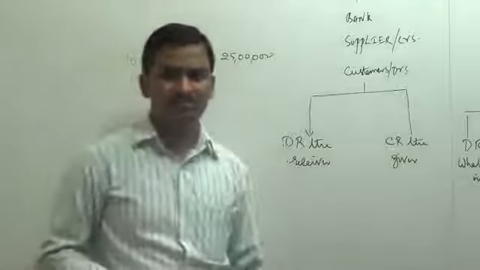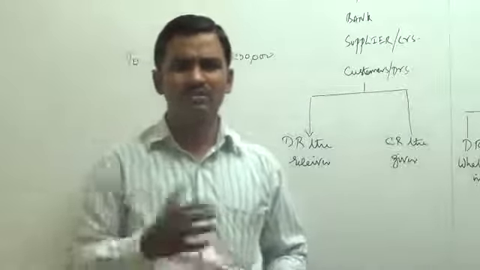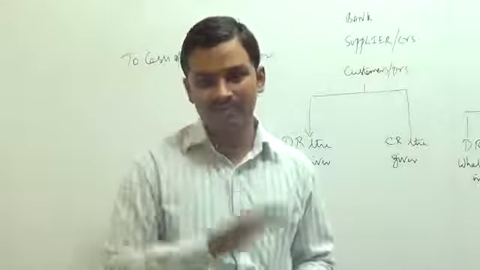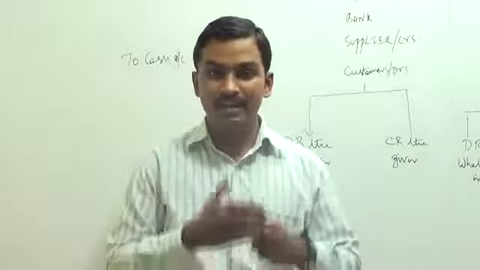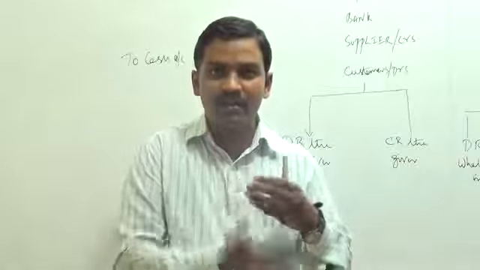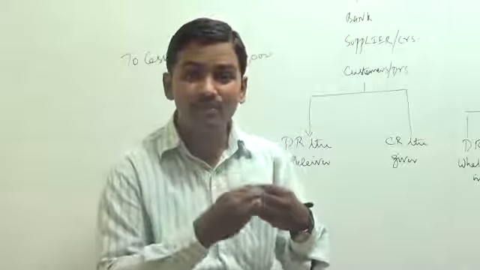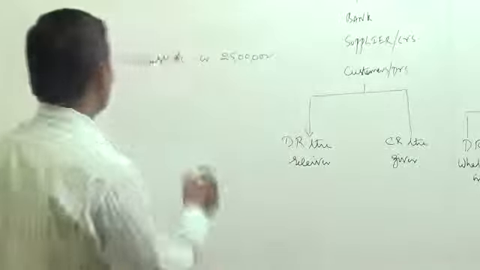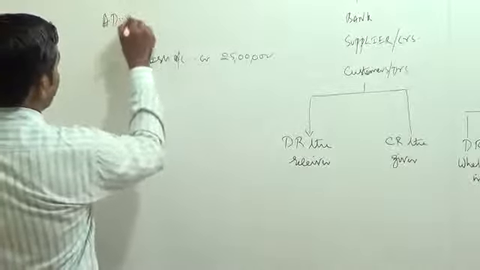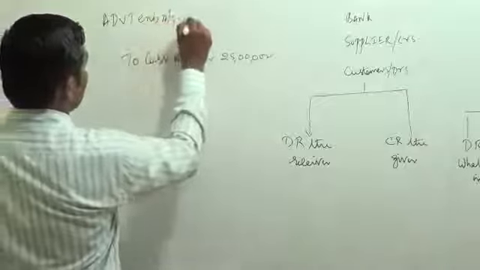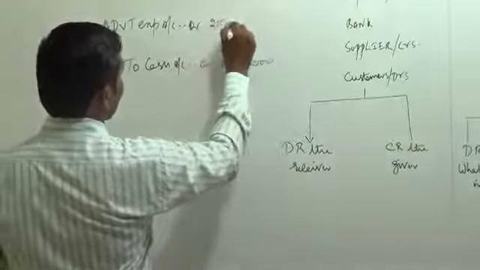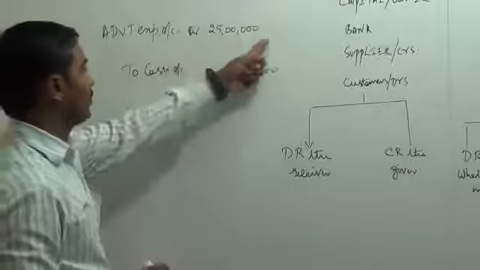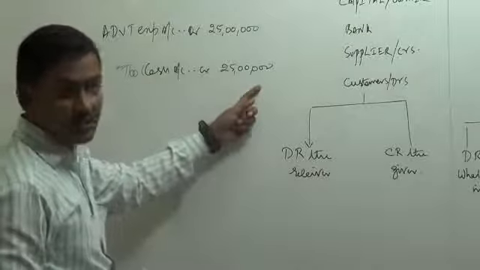Which account should be debited? This is what you have to ask: why is cash going out? Cash is going out for an expense called advertisement. So we have to record the expense also. What is the name of the expense? Advertising expenses. So the entry will be advertisement expenses account debit 25 lakhs to cash account credit 25 lakhs.